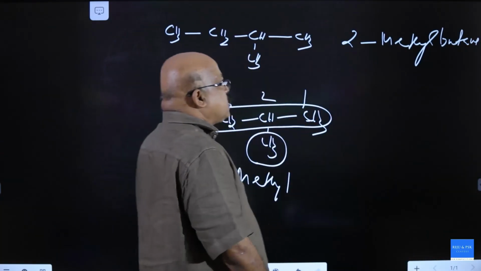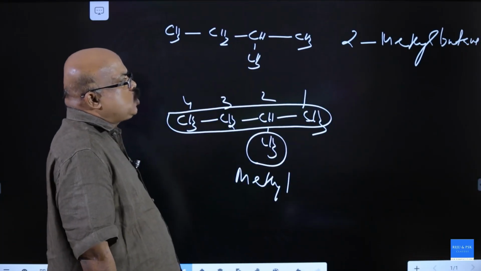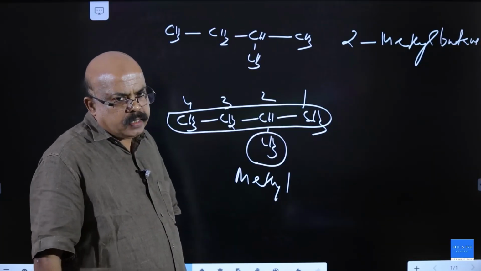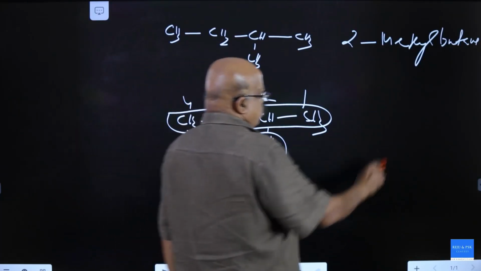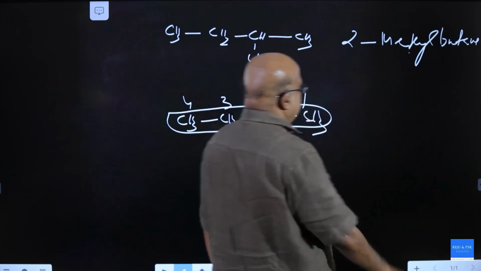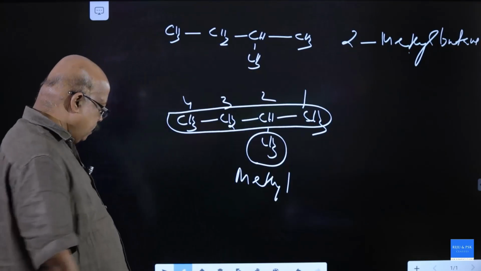Between number and the substituent, you have to place a hyphen. First letter begins with a capital. 2-methyl, there is no gap between substituent and the word root. This is 2-methyl butane.